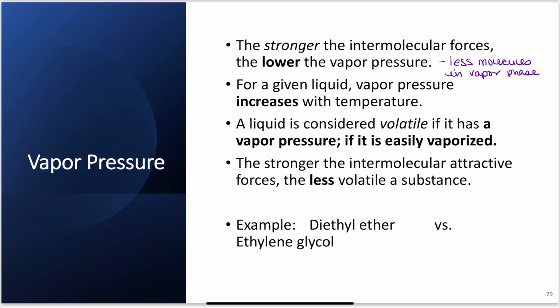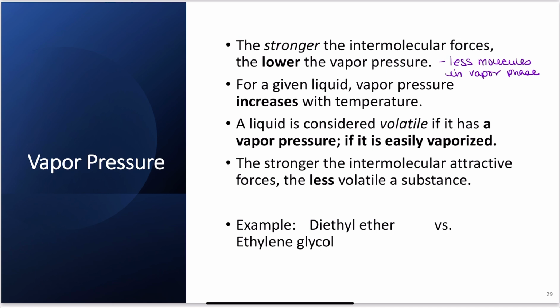So the vapor pressure will increase as I increase the temperature, because the particles are moving more, and they're more likely to be able to escape into the vapor phase. That's why if I spill water at 25 degrees C, and I spill the exact same amount of water at 85 degrees C, the water at 85 degrees C will dry before the water at 25.